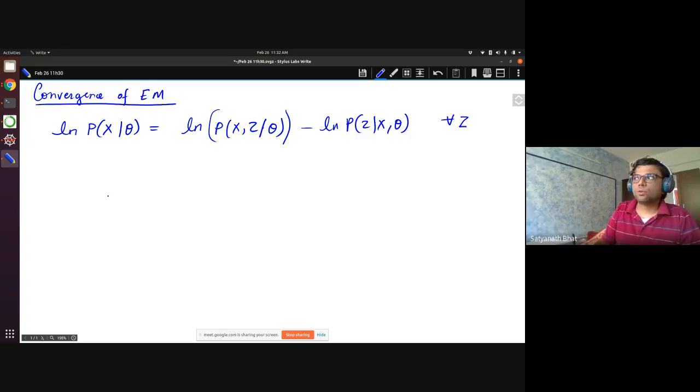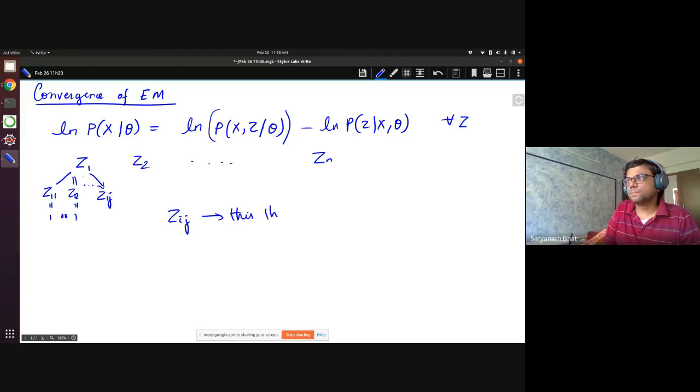So if you have some z like this, it can be thought of as, for every i, there is Z1, Z2, up to Zn. Each of the Zi's could have Z11 equal to 1, or you can have Z12 equal to 1. So one of these can be 1. This is how these Zij's will come, Z1j, and in general Zij. This is what is random. This is the random variable.